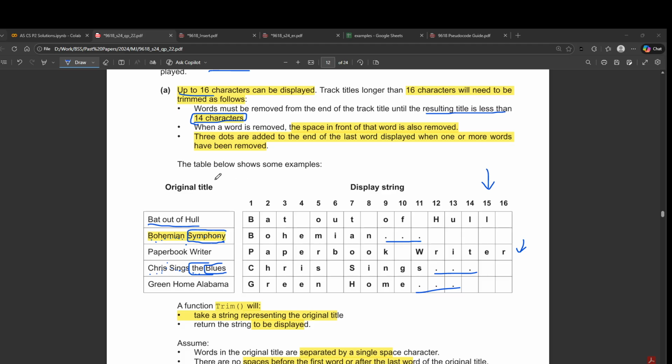Now the most simple logic of this program would be that as long as the number of characters is 14 or more, we will keep on trimming the values until there is a space, right? That is the simplest logic.